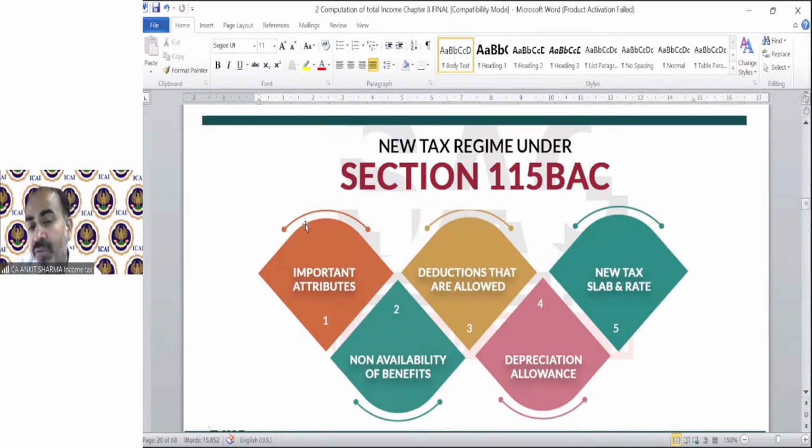Or if you're not finding the notes, they will be shown in that tab with chapter 8, computation of total income and tax table. Notes are there. Do not worry. If they are not there or you're not able to check it, I will check after the class and upload it again if it's not there. But I have uploaded it with my hand. So you might be mistaken or checking in the wrong place, but it is there.